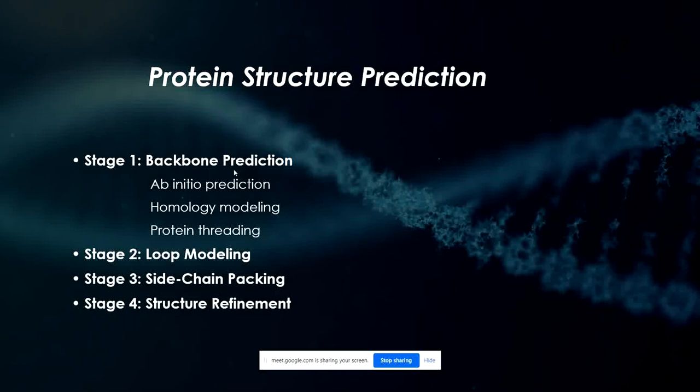Now for backbone prediction, there are 3 methods. One is ab initio prediction, then you have homology, then you have protein threading. Ab initio means from scratch, when you have nothing, you only have the protein structure.